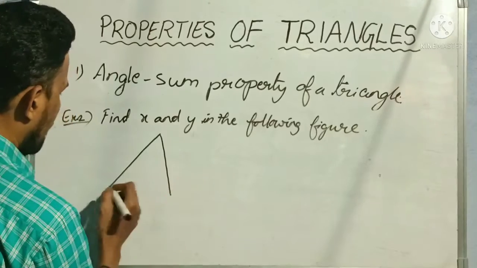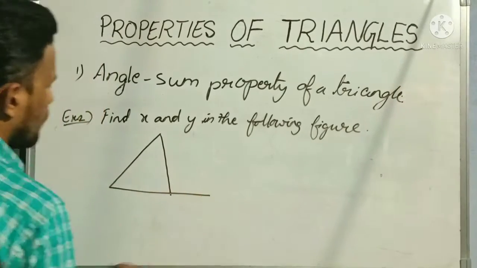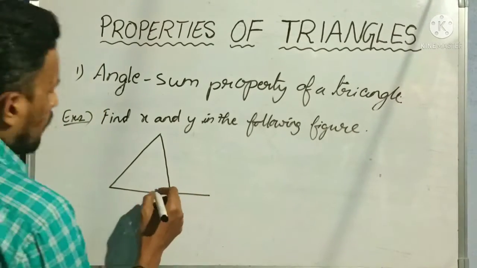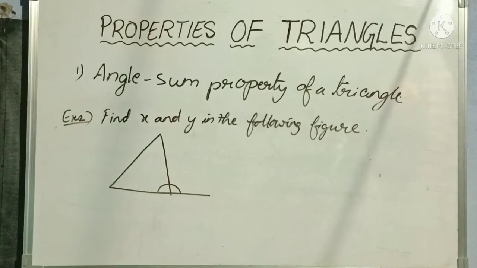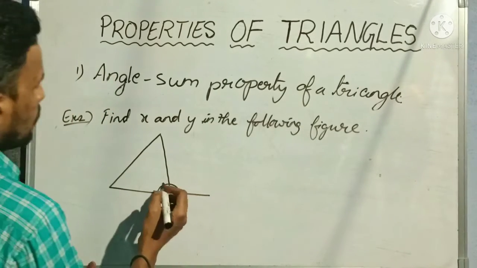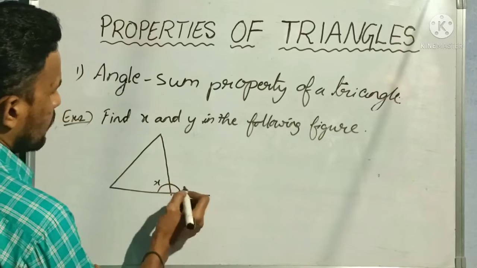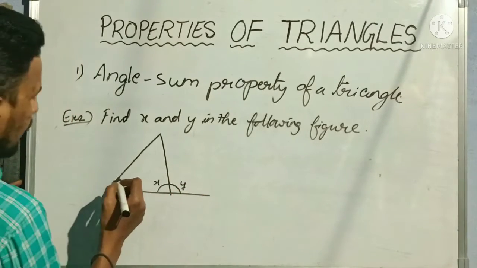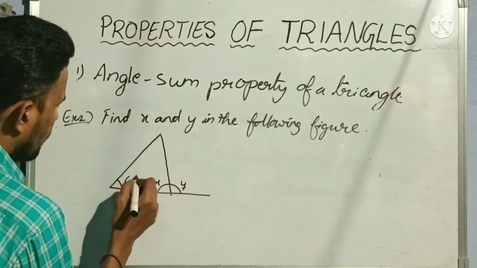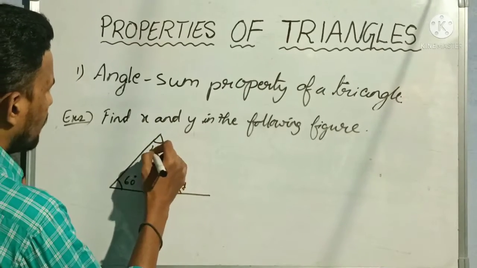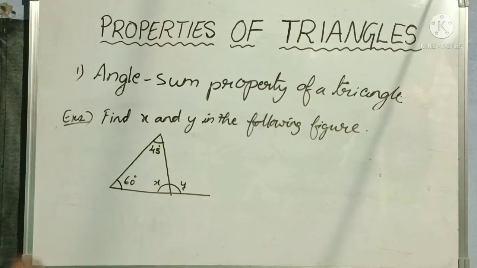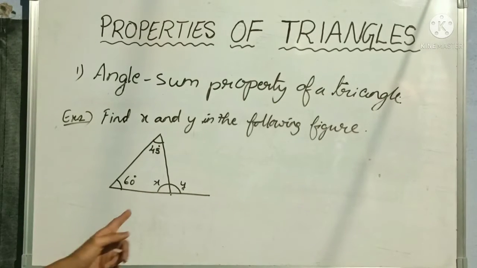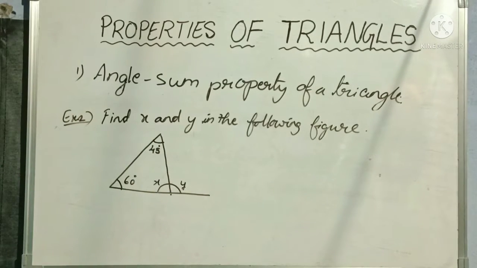One triangle will be given, and for this triangle one linear pair will be given. Okay. So this will be x and this will be y. And this angle will be given as 60 degrees and this angle will be given as 45 degrees. Okay. Now we need to find the values of x and y.